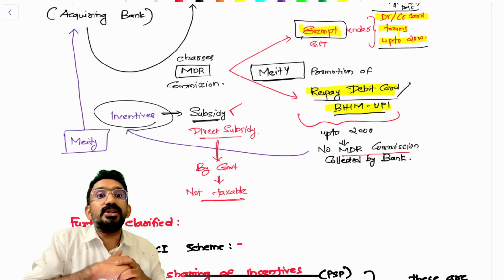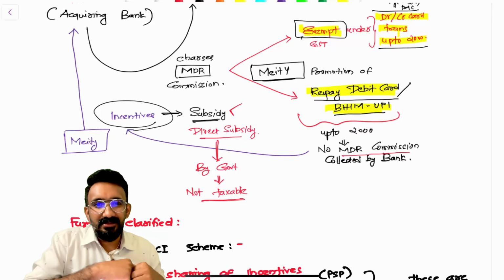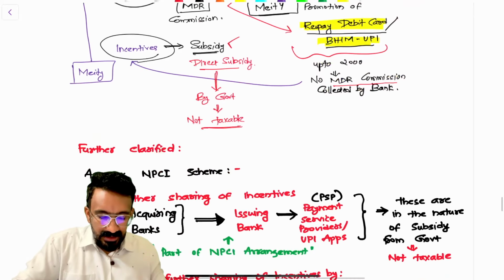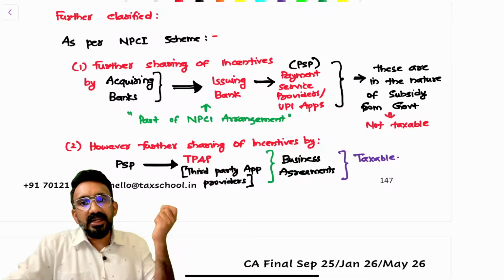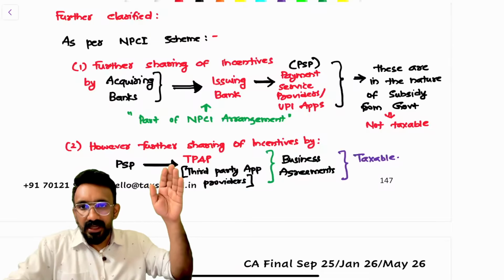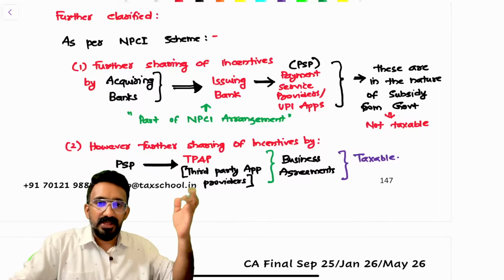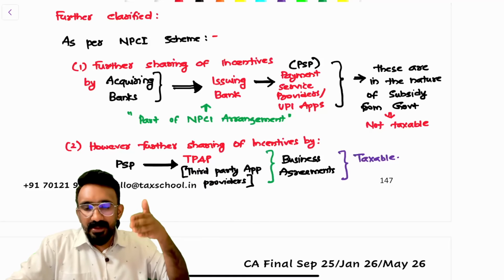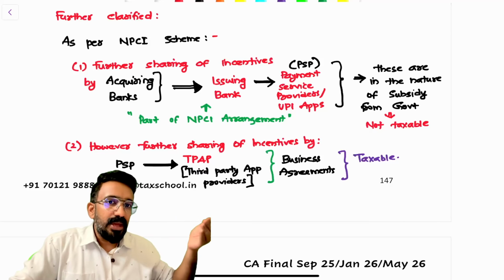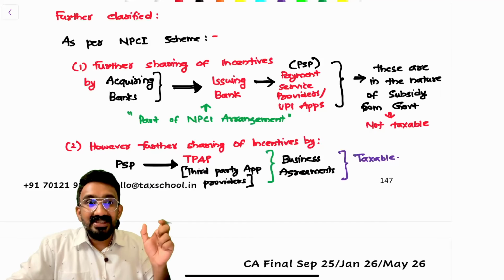Now Google Pay will ask what? Google Pay will say, hey, I want some share of this incentive because I'm losing the money, because I structured the whole transaction. So what happens? Sometimes the NPCI scheme itself says that the incentives are shared by acquiring banks to issuing banks as part of the NPCI arrangement, or PSPs, payment service providers, or UPI apps like Google Pay. Up to this is part of NPCI's incentive plan itself.